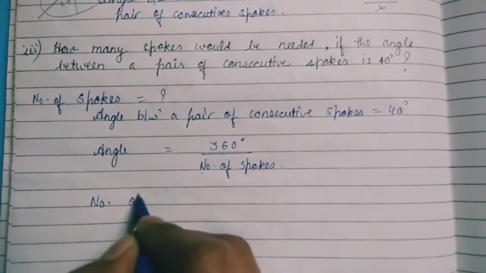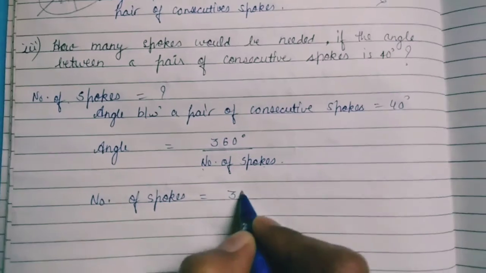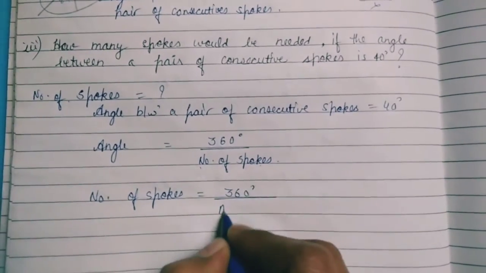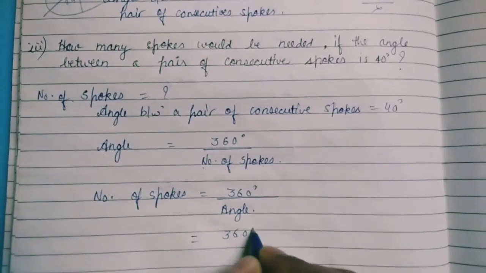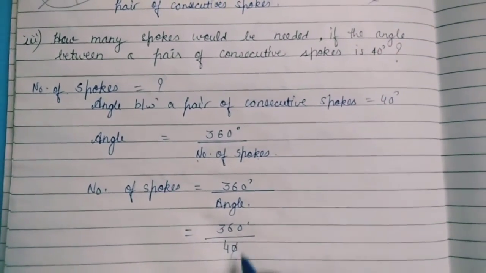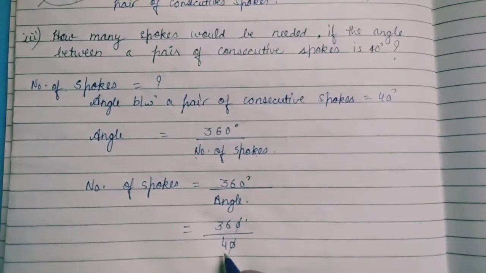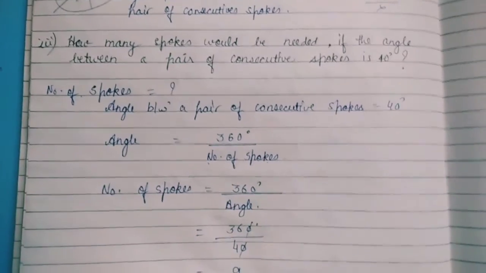It means number of spokes is 360 as it is, divided by the angle, and the angle is 40 degree. So 0 to 0 cut, and when you reduce 360 by 4, its answer is 9.